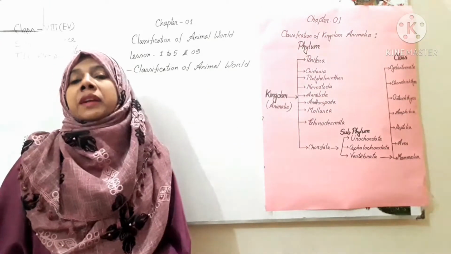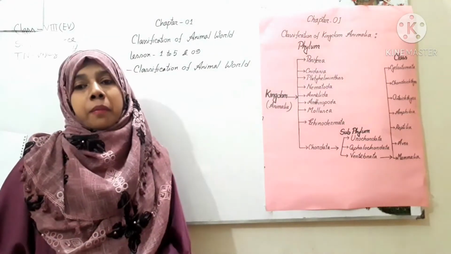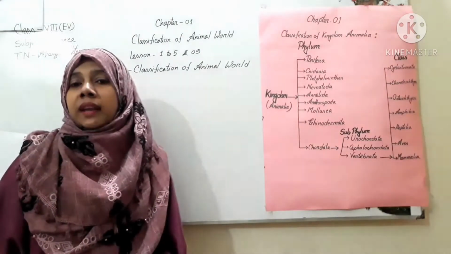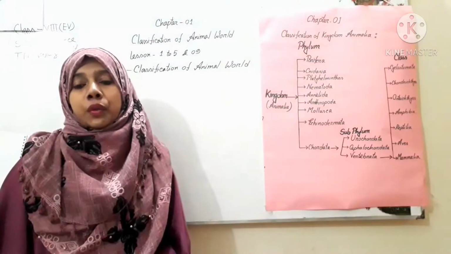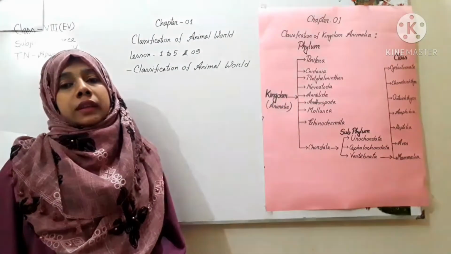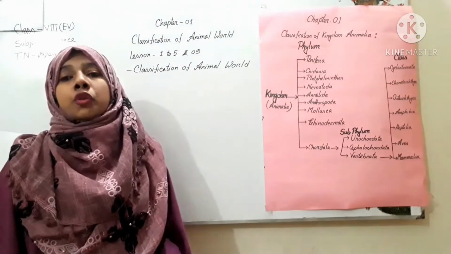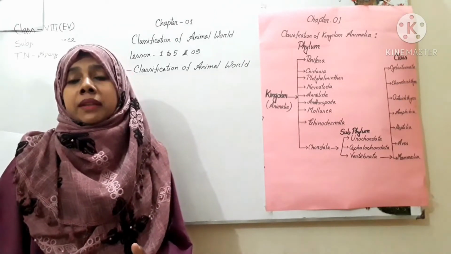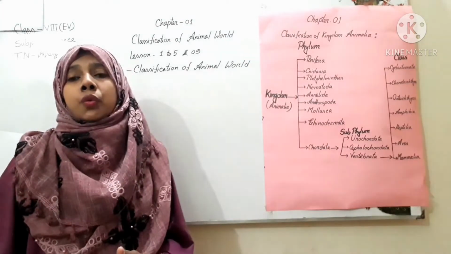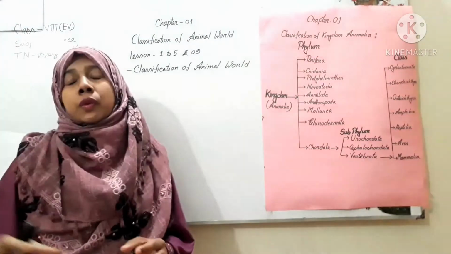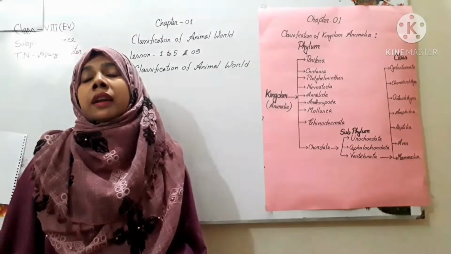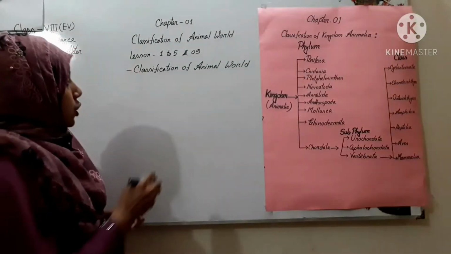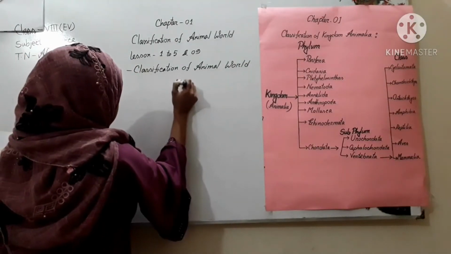So we can say taxonomy is a special or separate branch of biology where we can get any type of knowledge about classification. Okay. Now in taxonomy, 7 major taxa are used to identify or to classify any type of animals. So they are: number 1, kingdom.